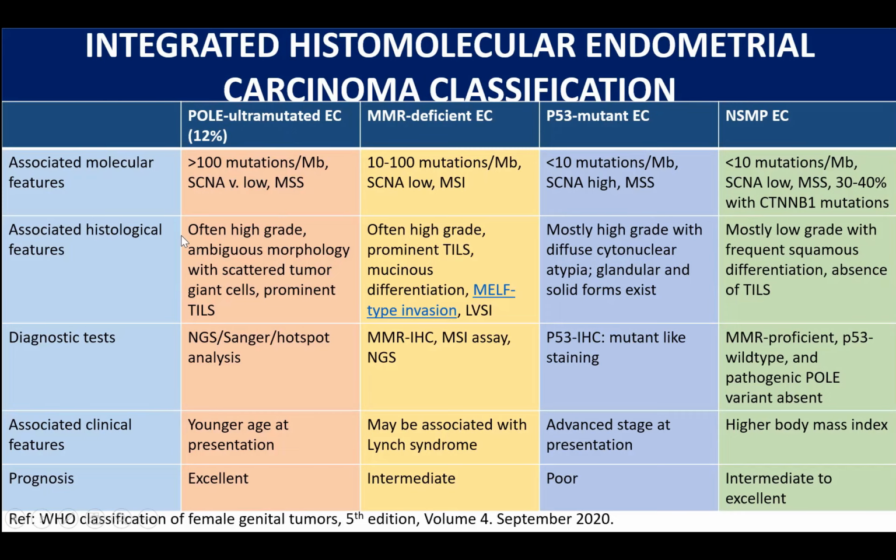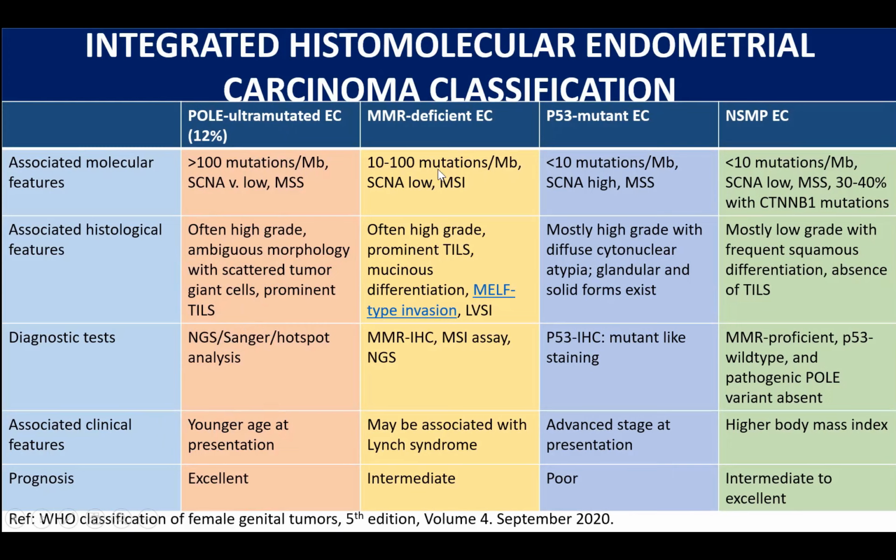And these tumors are often high-grade with an ambiguous morphology. They have scattered tumor giant cells and prominent tumor-infiltrating lymphocytes. We can diagnose these mutations by next-generation sequencing, Sanger sequencing, or hotspot analysis. These tumors tend to present at a younger age overall and have an excellent prognosis despite being high-grade.